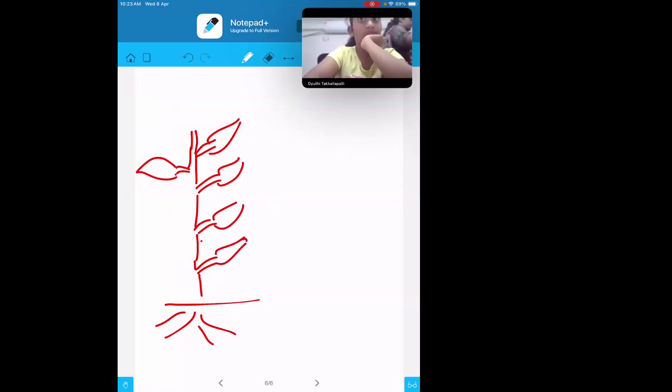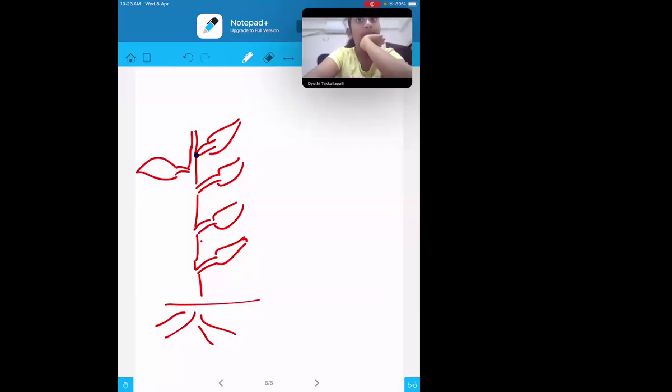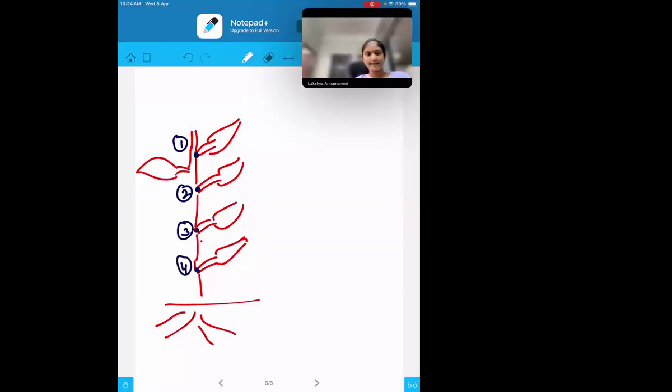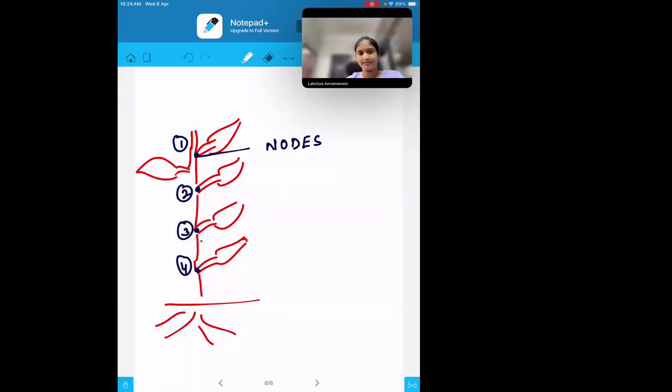Now, the nodes are the places from where the branches come out. So these are the nodes. Can you see the point? Yes. How many nodes does it have? 1, 2, 3, and 4. Four nodes are there. Internodes are the distance between two nodes.